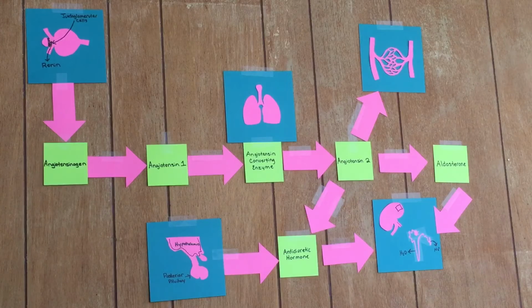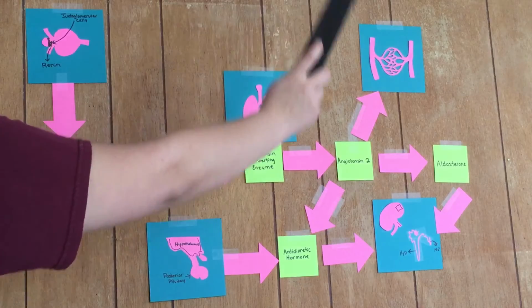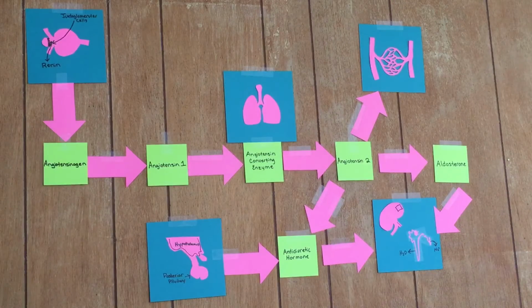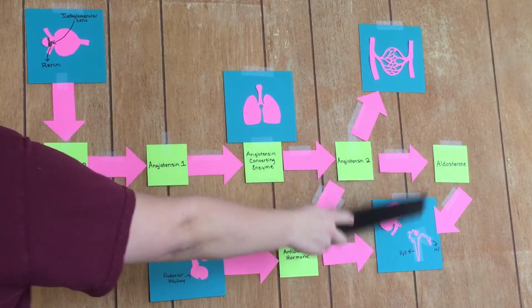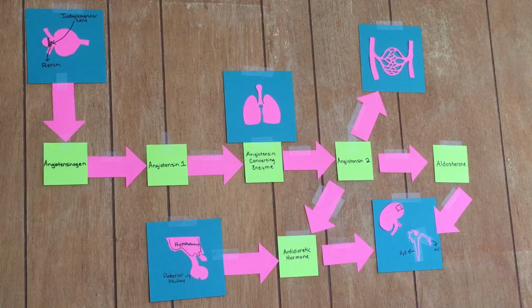Angiotensin-2 does a lot of things. First, it vasoconstricts the arterioles, which is shown here. Second, it also causes the adrenal cortex to secrete aldosterone, which is over here. So aldosterone increases the reabsorption of sodium and also water by osmosis. This would increase the blood volume, which would then increase the blood pressure.